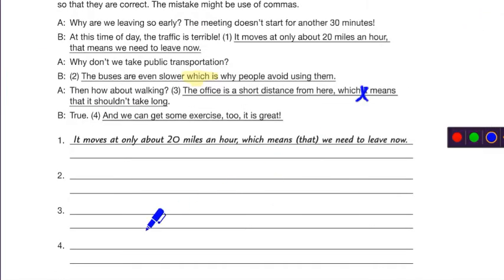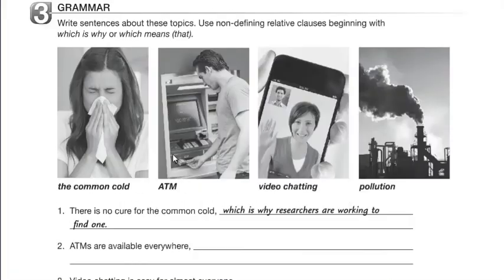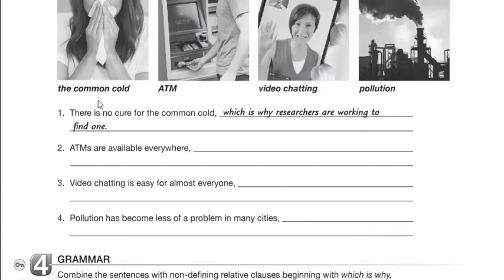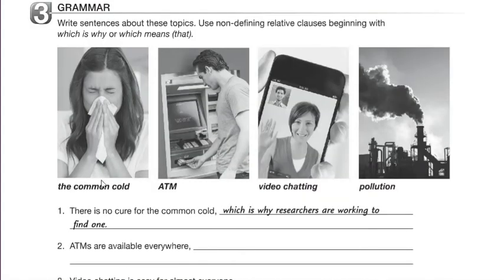Alright, now let's go to the next section. In the next section, write sentences about these topics. Use non-defining relative clauses beginning with which is why or which means that. For this exercise, I will require you to complete it with your own information. We have here the common cold, the ATM, video chatting, pollution.